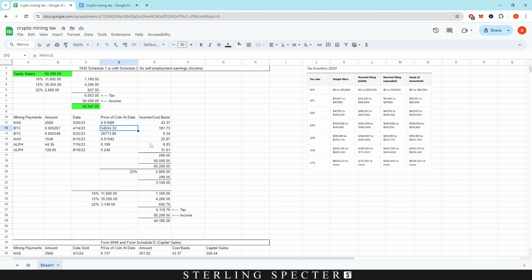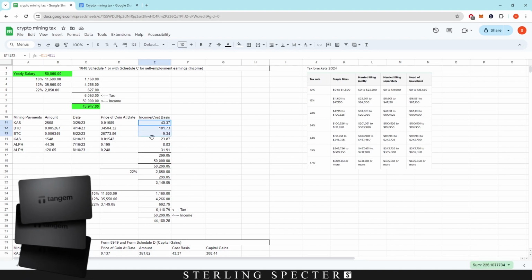So obviously all of this is classed as income. This is not a capital gains event, it is an income event. So what do you do with this income? You multiply the amount of coins that you have by the price on that date, and that gives you how much you earned for that day. This is also classed as the cost basis and will be used when you're doing capital gains in the future.